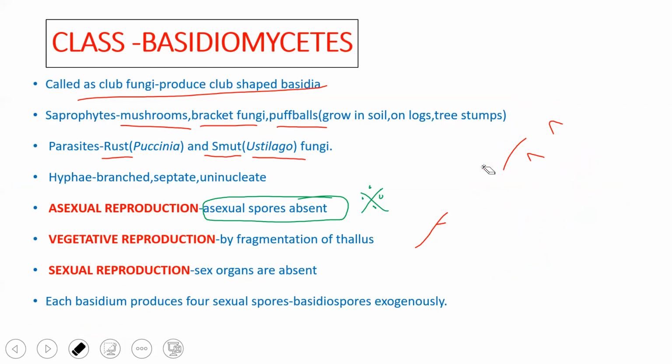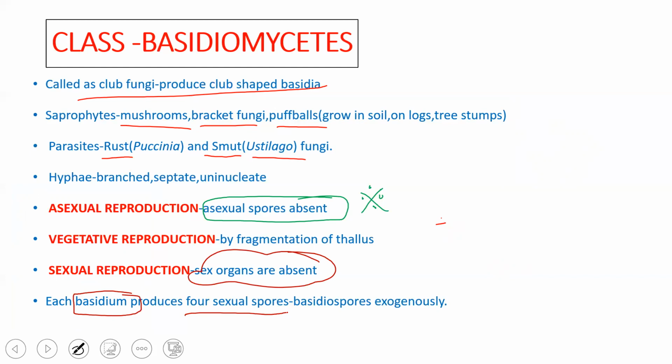Then comes sexual reproduction. Sexual reproduction is generally without sex organs. The sex organs are absent, but sexual reproduction is by sexual spores, which are present exogenously. The spores are produced in structures called basidium. Each basidium produces 4 sexual spores, and those spores are called basidiospores.